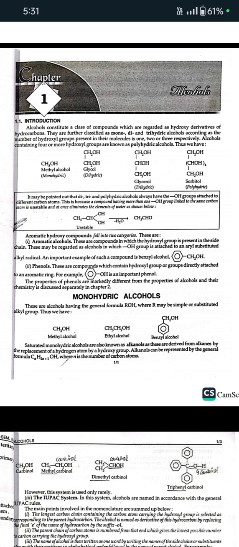Alcohols containing 4 or more hydroxyl groups are known as polyhydric alcohols. Examples are methyl alcohol; glycol is dihydric, glycerol is trihydric, and sorbitol is polyhydric.